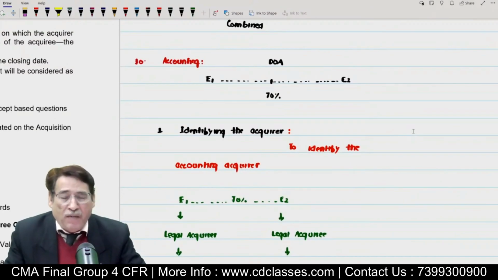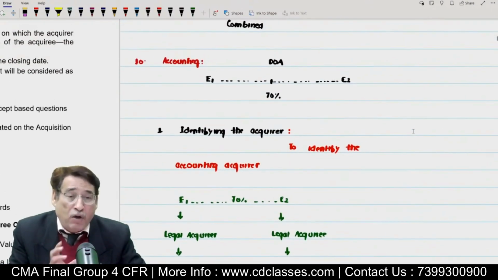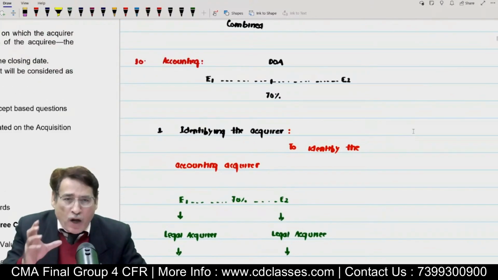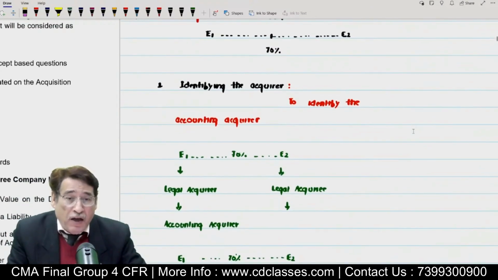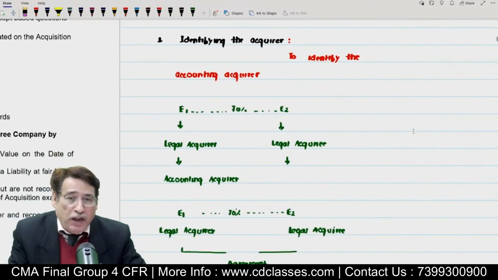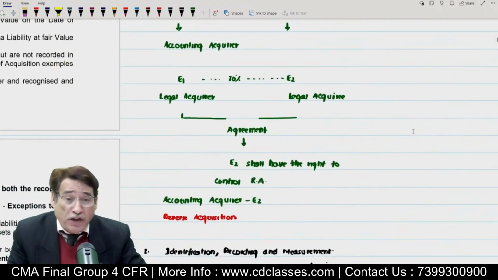Importantly, in the last session, in the final stages, we were talking about accounting. I told you that this particular standard states that on the date of acquisition, the acquirer company will have to do the accounting. The first step is to identify the acquirer, which means in whose books the accounting will be done. That means for the purpose of accounting, who is going to be the acquirer.